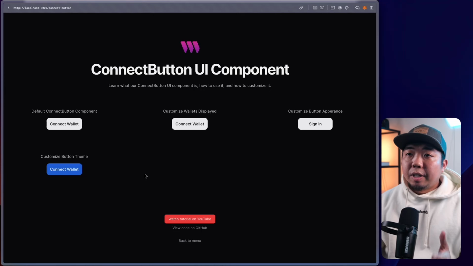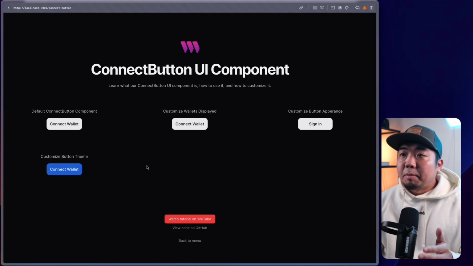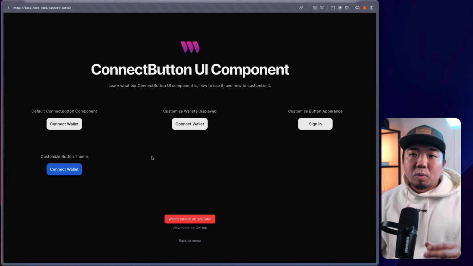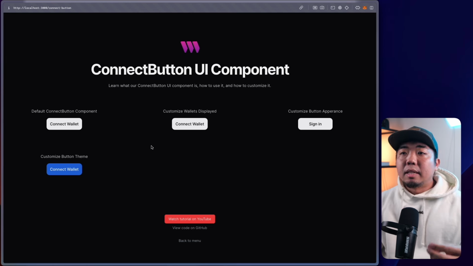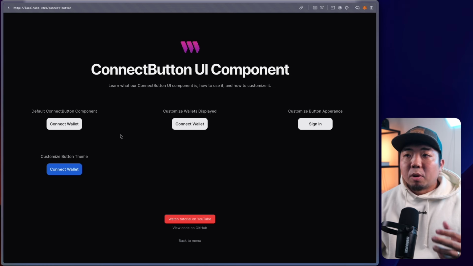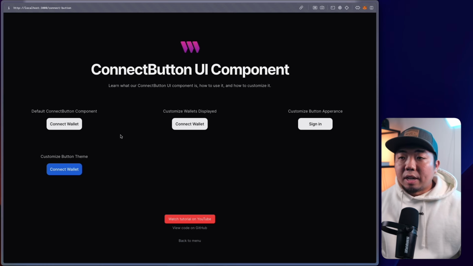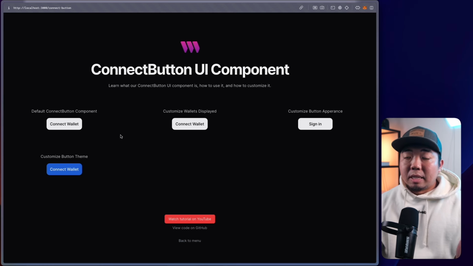All right, in today's video, we're going to be taking a look at the ConnectButton UI component with the thirdweb Connect SDK. And what we're going to be going over is what the Connect button is, how to implement it into your Web3 apps, and we're going to go through all the customization features and everything. So you can customize the Connect button to look and feel like the brand or whatever application you are implementing it into.